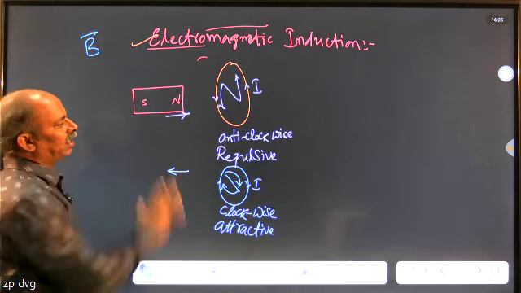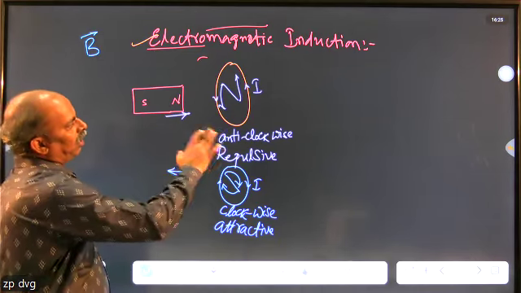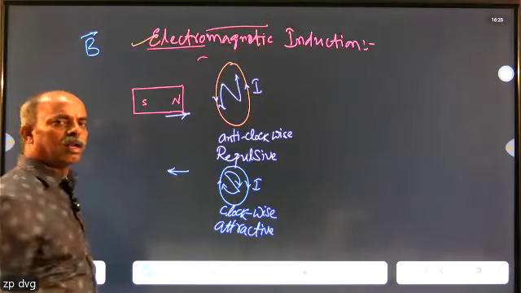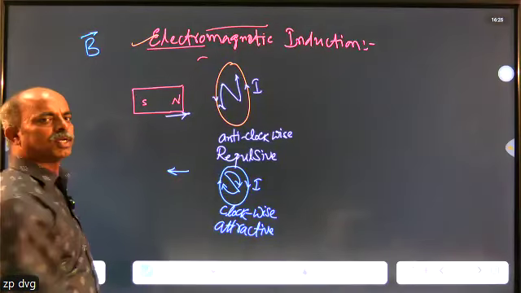That is, when you take the south pole and move it towards or away from the coil, accordingly the coil is going to start to behave.